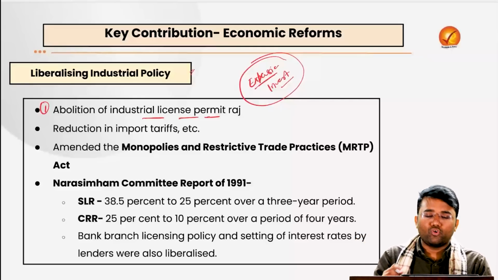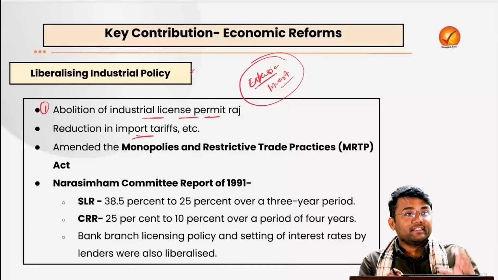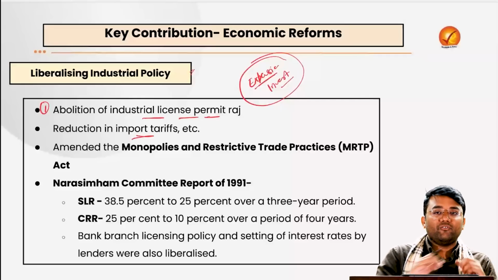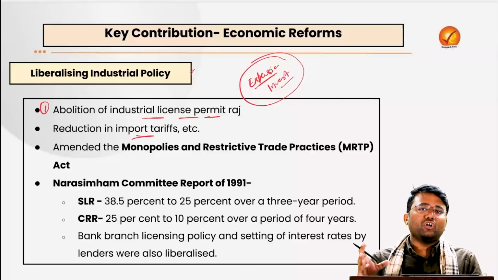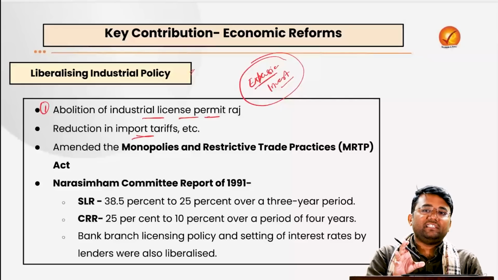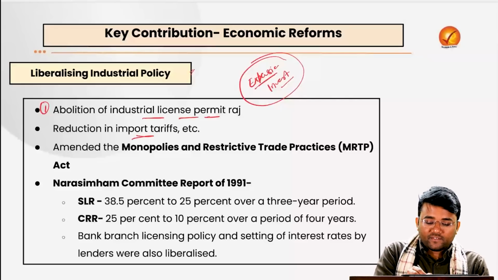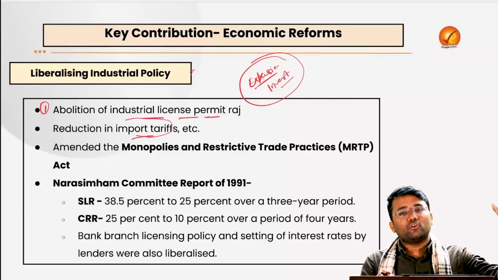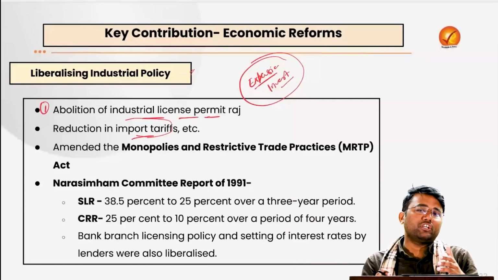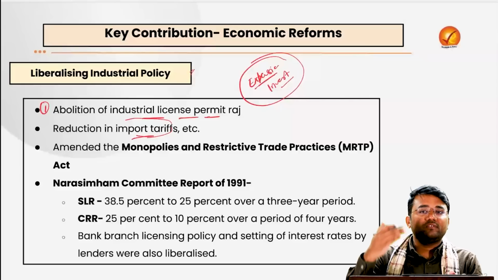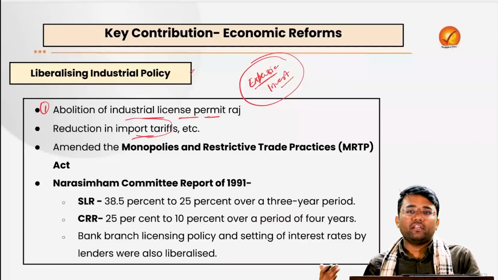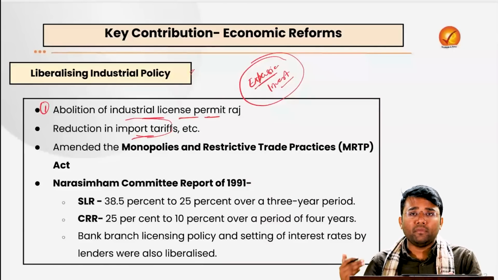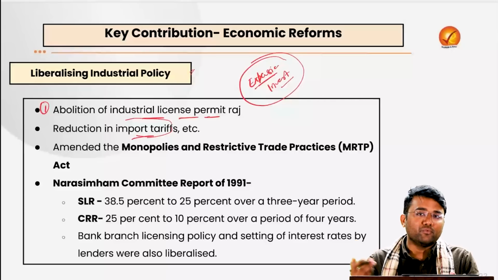Then the reduction in the import tariffs. Earlier, what did the government want? The government wanted to integrate less with other parts of the world, because it wanted to promote and motivate Indian manufacturing facilities to increase their production more and more. When we impose high tariffs on goods imported from other parts of the world, the cost of those products will be very high, then people may prefer Indian goods, and in that way Indian-made goods may be motivated to produce more.